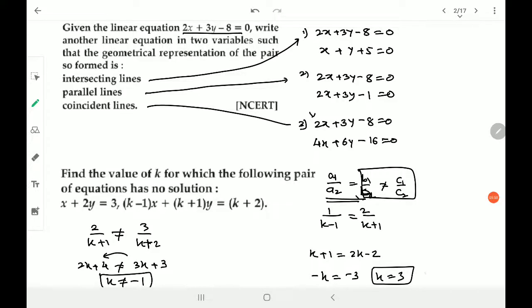Sometimes we get two values of k, maybe something like minus 1 or plus 1. I think I get plus 1, sorry. So imagine if I get plus 1 as it becomes a quadratic, that time I have to actually cancel this value because it should not be equal to plus 1. I hope you understand that. So that's the reason we need to go for the second condition as well. Is this clear? I hope you understood it.